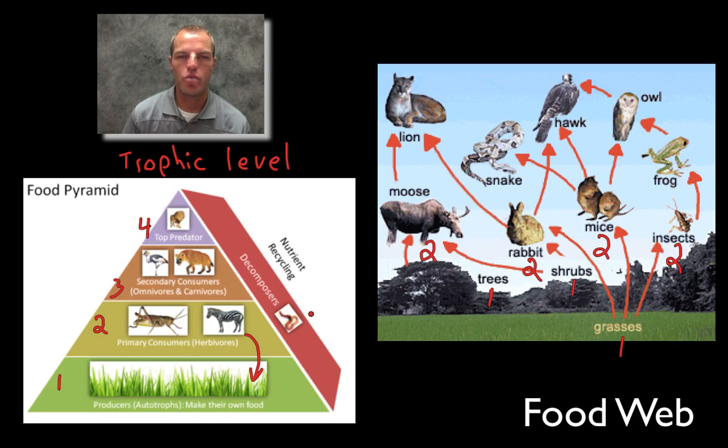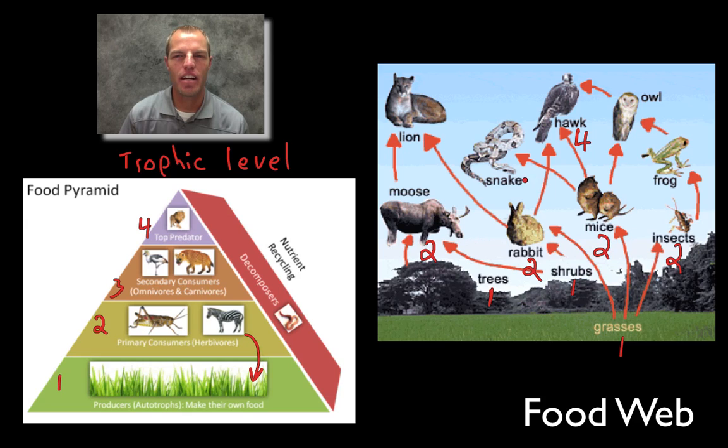But how do you tell the difference between a 4 and a 3 when looking at a food web? Well, remember, the 4 is going to be your tertiary consumers, the top of the food chain, so no arrow is going to be going from them. So if we look at this food web up here, we can look here and basically see that the hawk doesn't have any arrows going from it, so it's probably a trophic level number 4.